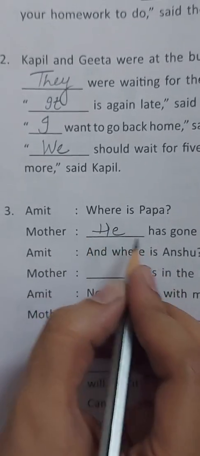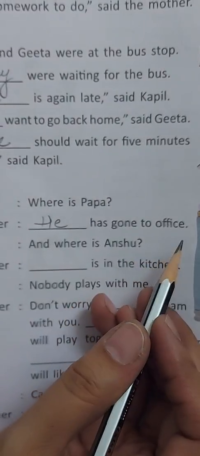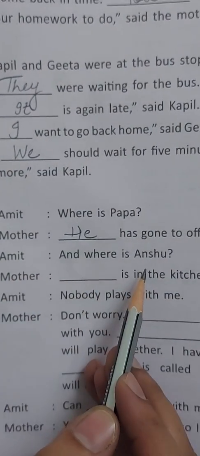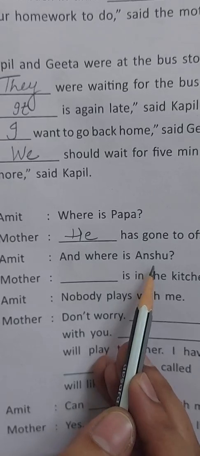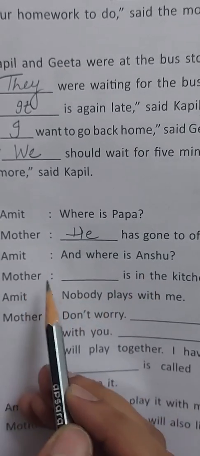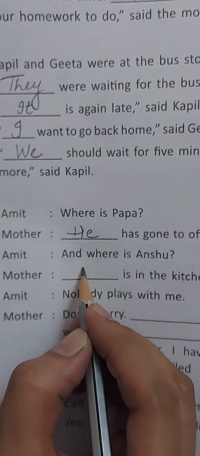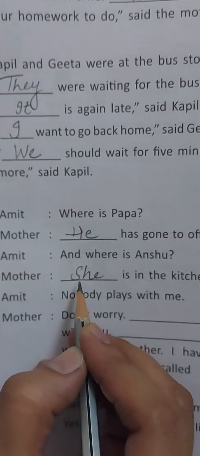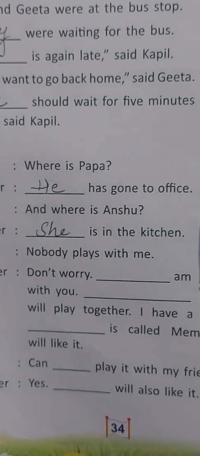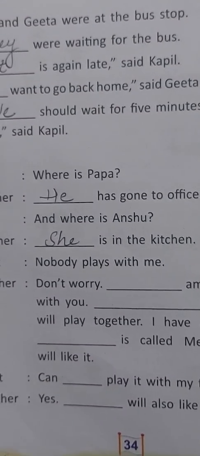So mother says he has gone to office. Then Amit says, and where is Anshu? Now Anshu, the name says that it's a girl. So for girls we use she. So mother says she is in the kitchen. So this much, children, I've done for you. The rest you can fill on your own.